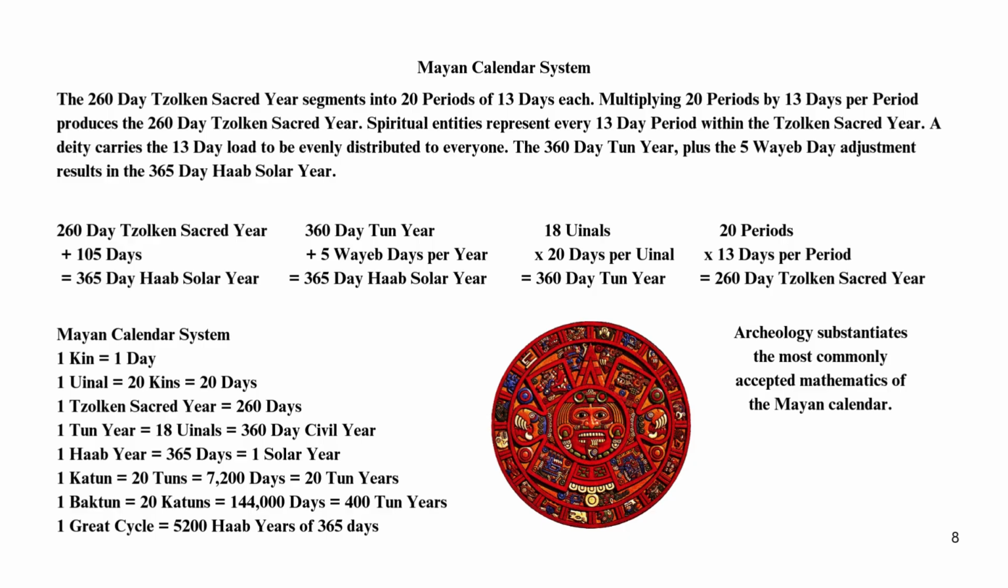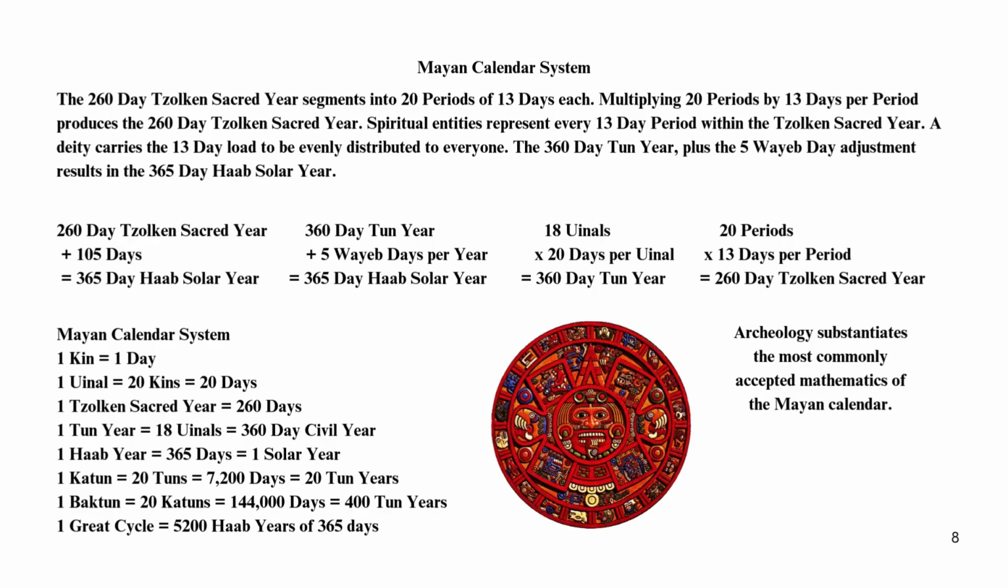260-day Tzolk'in sacred year plus 105 days equals 365-day HoH solar year. 360-day ton year plus 5 HoH days per year equals 365-day HoH solar year. 18 unals times 20 days per unal equals 360-day ton year. 20 periods times 13 days per period equals 260-day Tzolk'in sacred year.